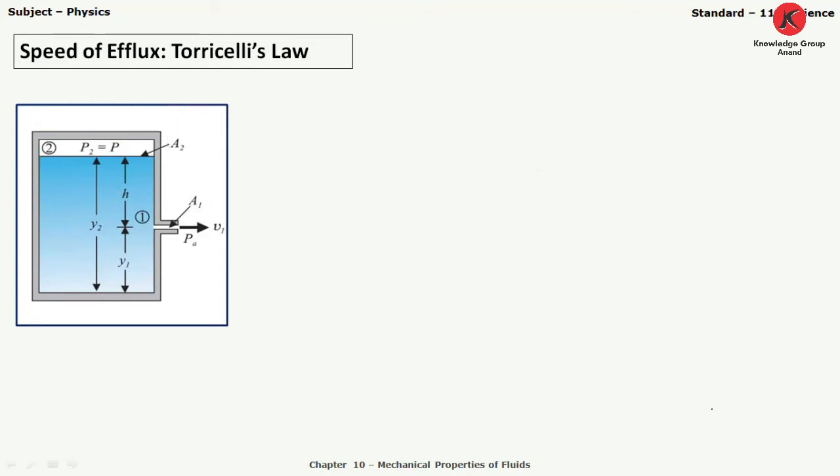Now we are going to apply Bernoulli's theorem, using Bernoulli's equation at point 1 and point 2. What will be the equation?